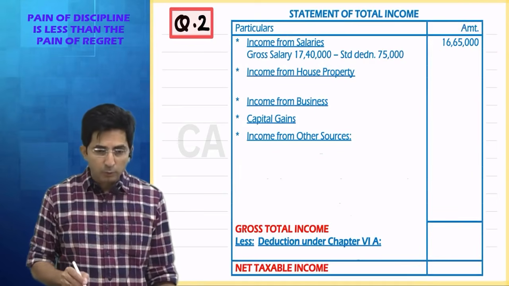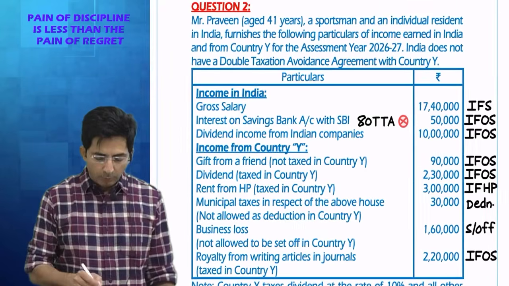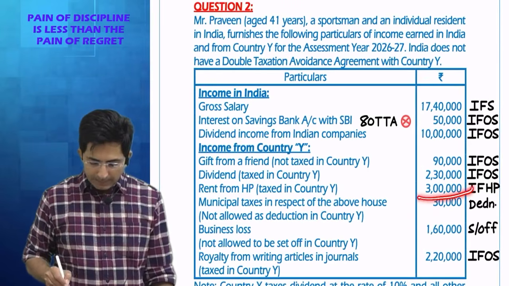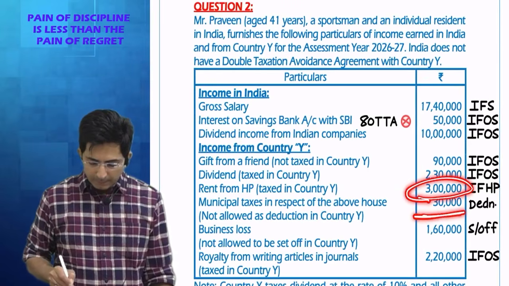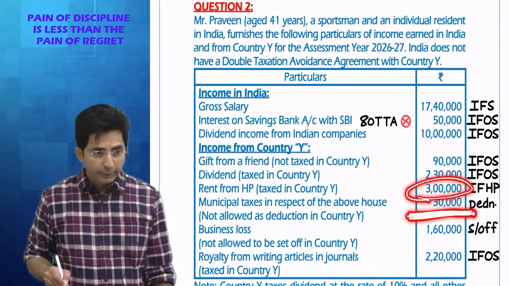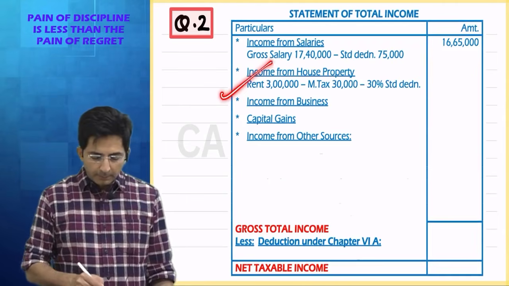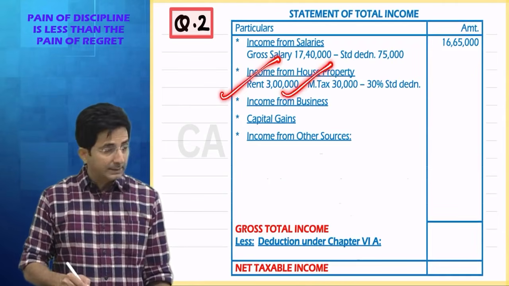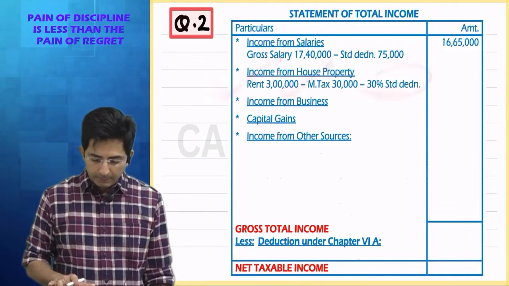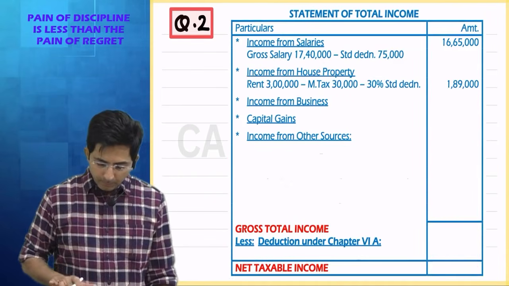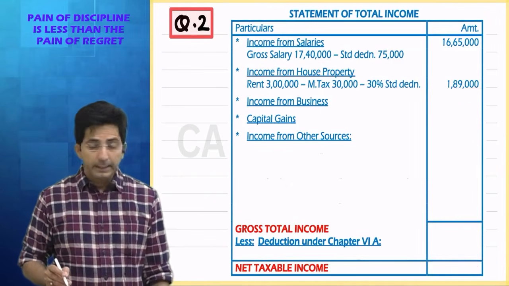Then income from house property is also there in the question. What was the rent amount given? 3 lakhs. From that you will subtract municipal taxes and you will also subtract standard deduction. So that comes to 3 lakhs minus 30, 2 lakhs 70 minus 30%. So what is HP income? 1,89,000.